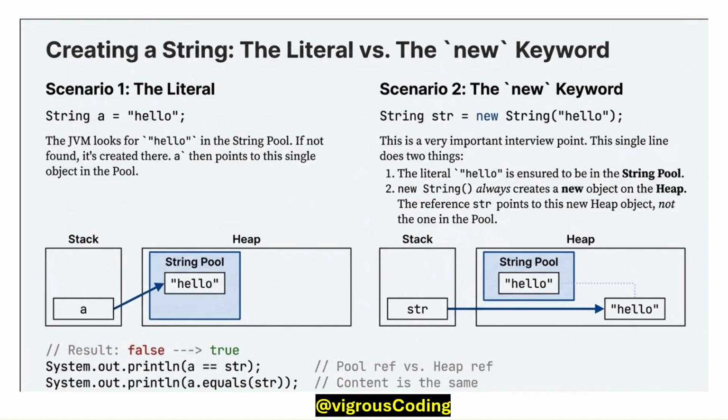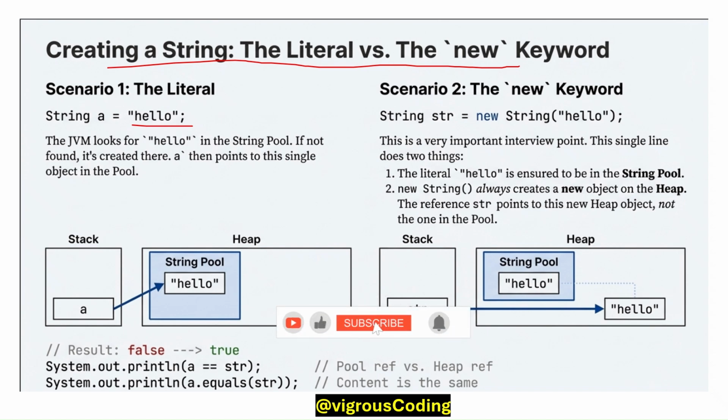Let's create a string in two ways, one using a literal and one using the new keyword. When we create using a literal, the JVM looks for "hello" in the string pool, and if not found, it creates it there, and its reference in the stack points to the string pool "hello". When we create using the new keyword, it creates the object inside the heap. So the str reference in the stack points to the heap object, not to the string pool object.